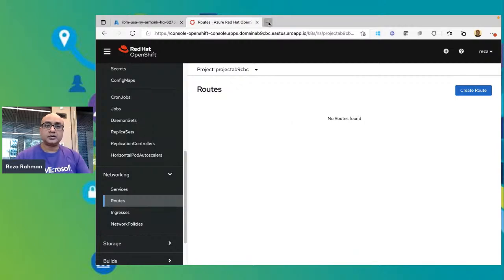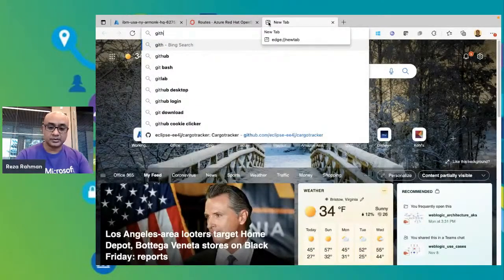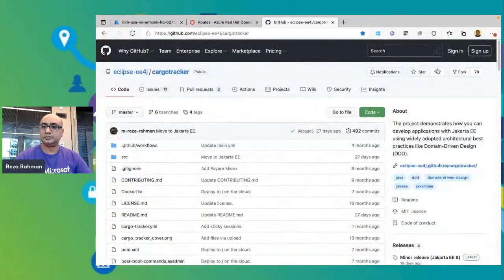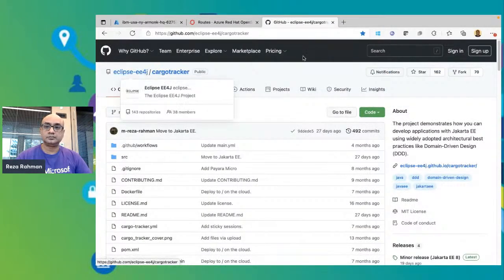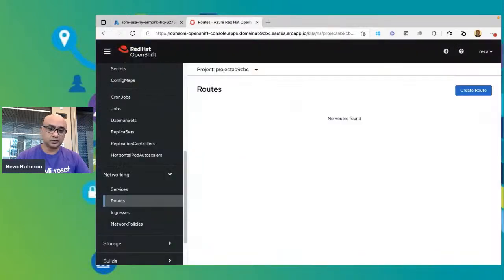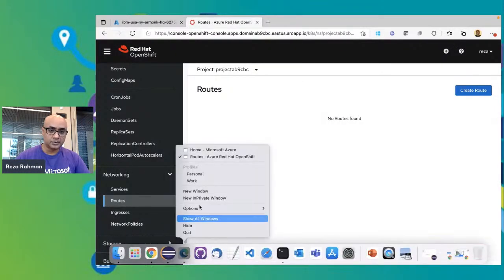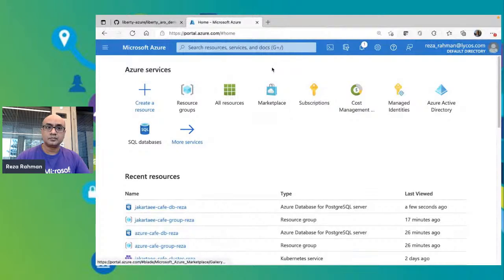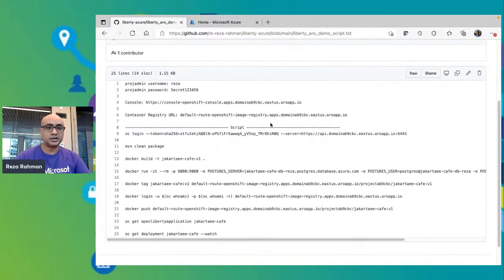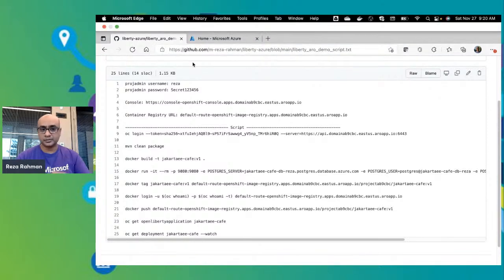So next step we need to do, and I have all of this scripted, so I'm going to cheat a little bit. This is not the right window. Let me see if I can get another window up. Okay, here we go. I actually have all of that. So I do have some of it scripted here, but I'm going to copy and paste from the script. But I will explain exactly what it is that I'm doing before I do these things.